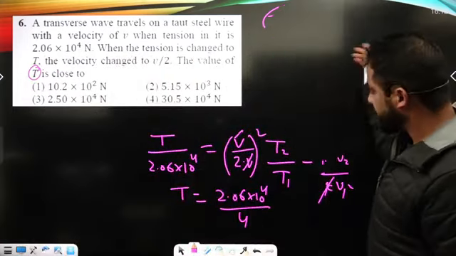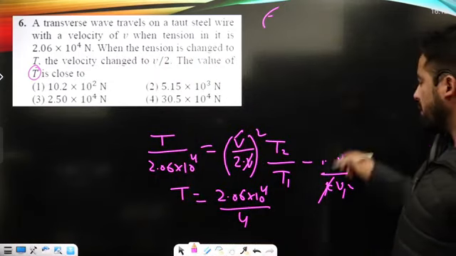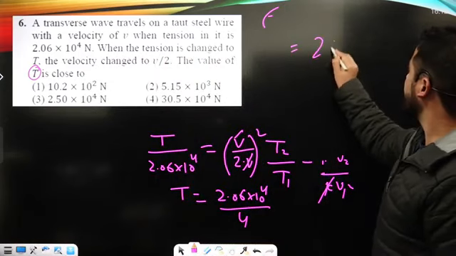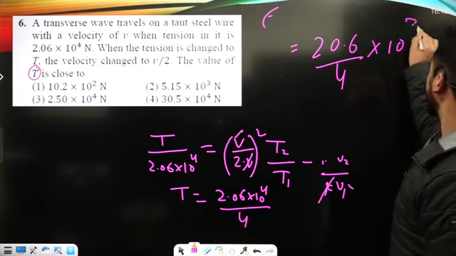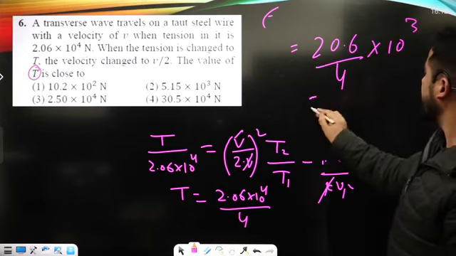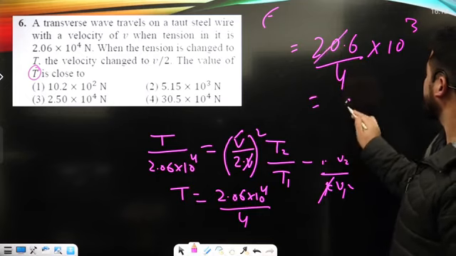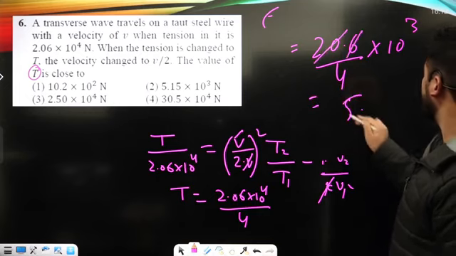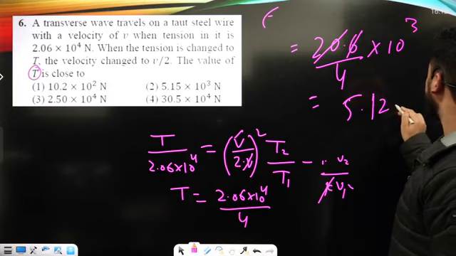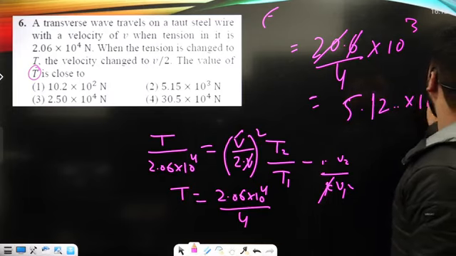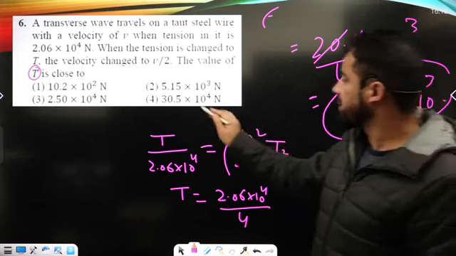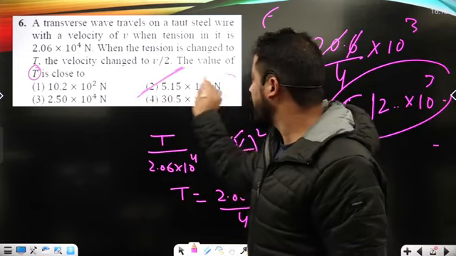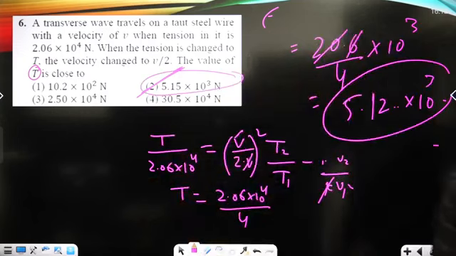Now if I solve this further, I can write it as 20.6 upon 4 into 10 to the power 3. So here it is something like 5.12 into 10 to the power 3. So it is 5.1, and it is shown under option number second, which is the correct option.